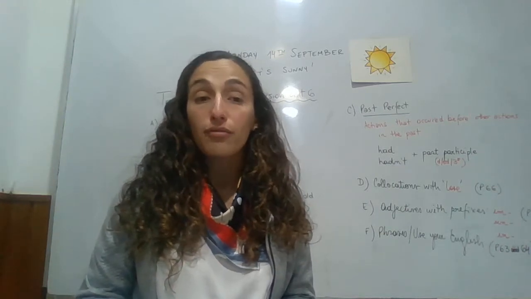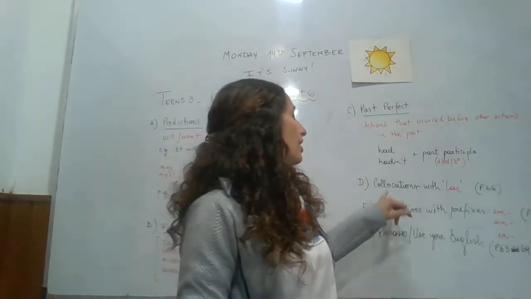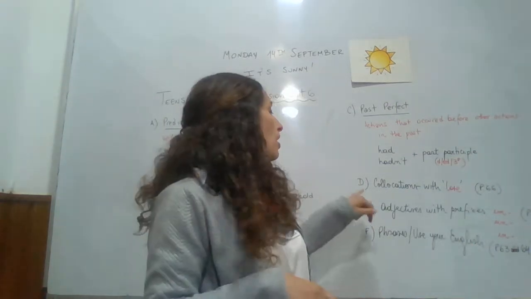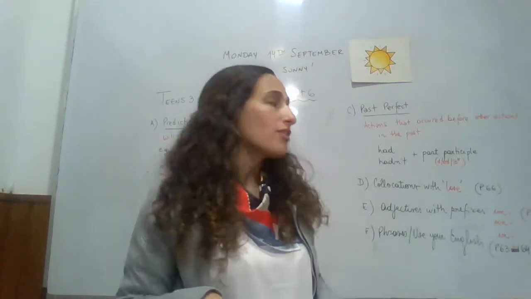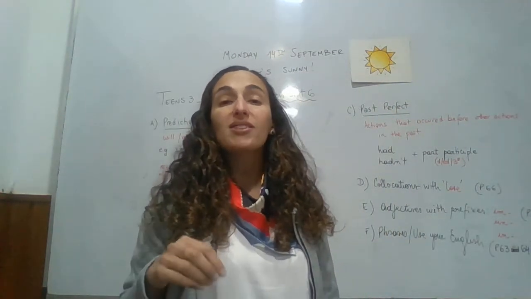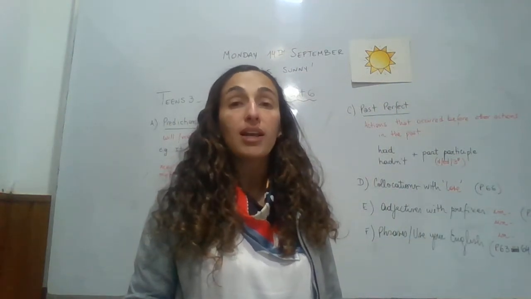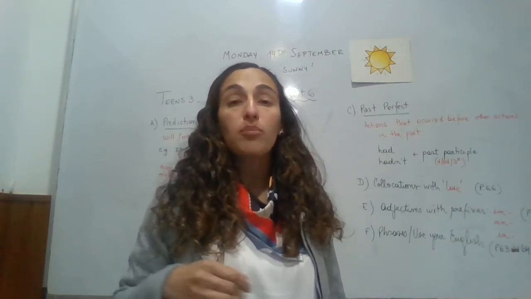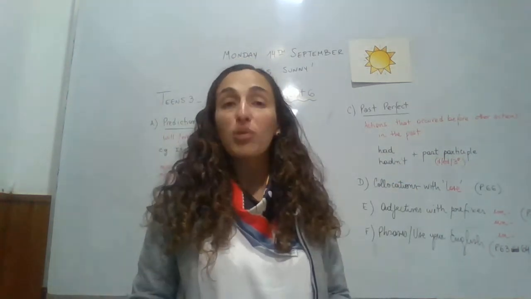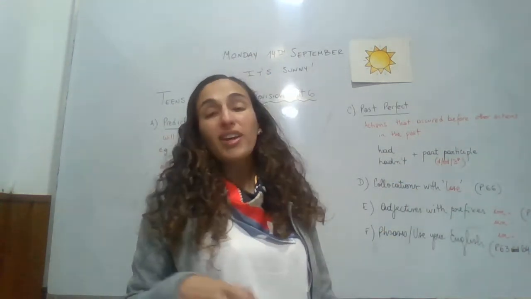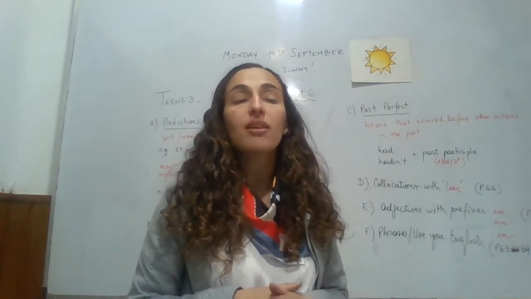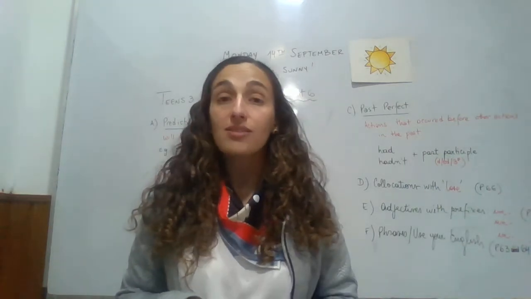in this case, arrived. And then we also learned collocations with blues that you can find on page 66 from the student's book. Adjectives with prefixes, negative prefixes, im and in. You have the list on page 65. If you were present in the Zoom classes, you have all that material. If you were absent, please ask me or Romy, and we can tell you the meaning of the collocations with blues or the prefixes. And then phrases and use of English, all the phrases that we learned from the dialogues or the use of English phrases on pages 63 and 64.